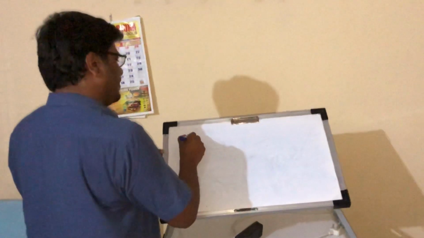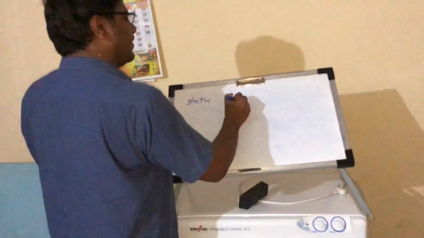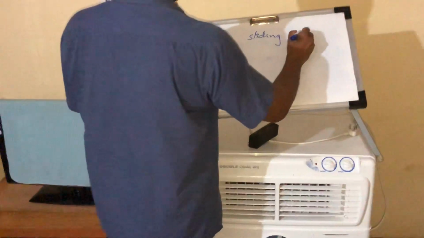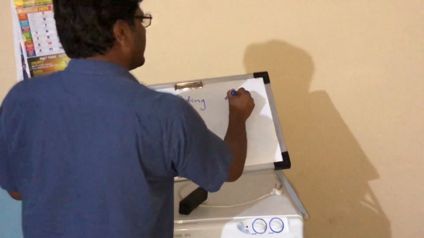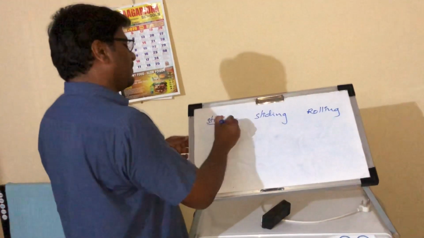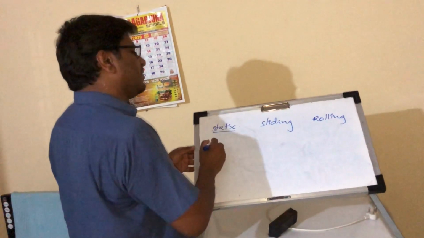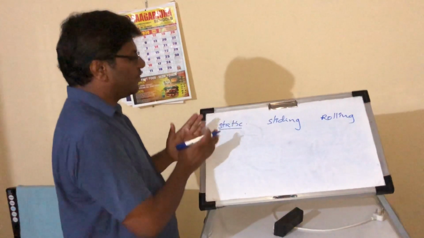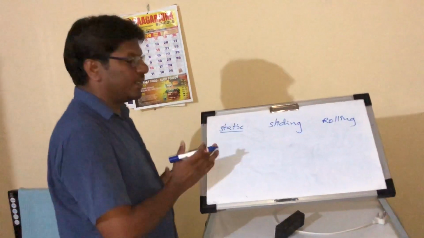First one is the static friction. Next one, sliding. Third one, rolling friction. Static, sliding and rolling. Static friction: when the object is at rest, this frictional force will act.